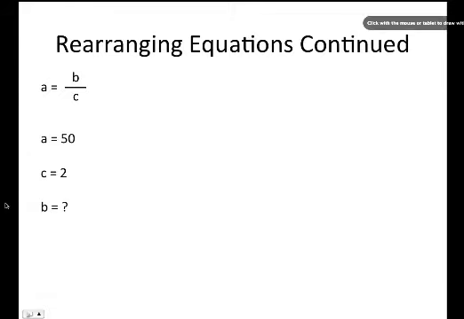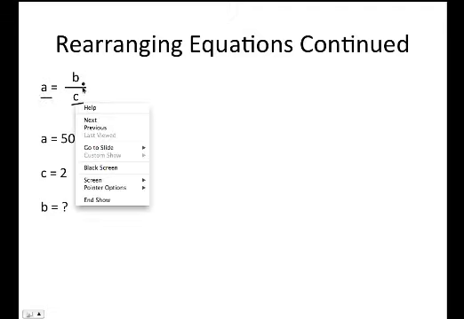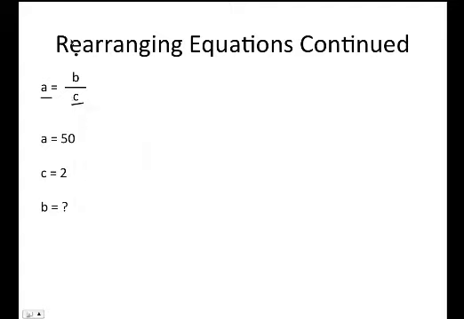Let's go ahead and talk about now how to rearrange an equation. Here we have that same equation, A equals B over C, and this time I gave you A and I gave you C, but what we don't have is B. That's what we're looking for. That's what we want to solve for.